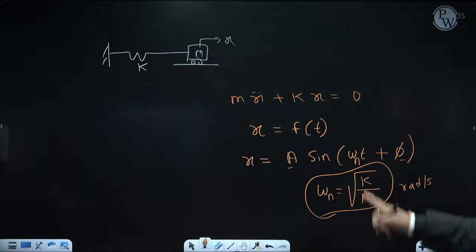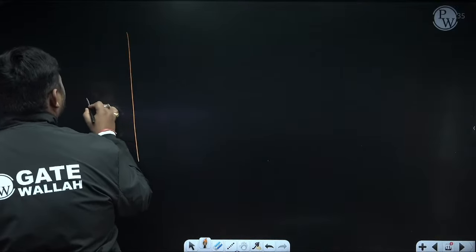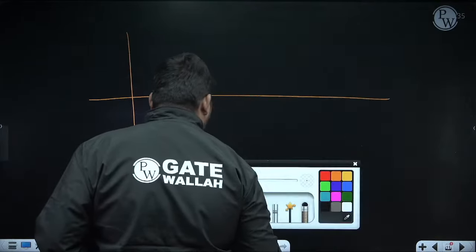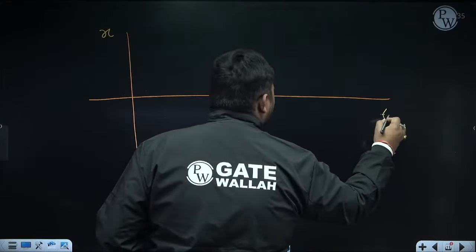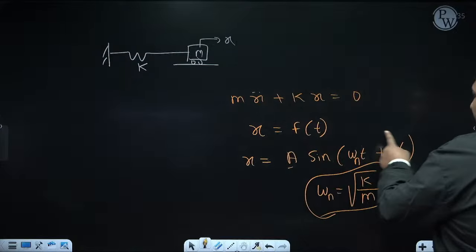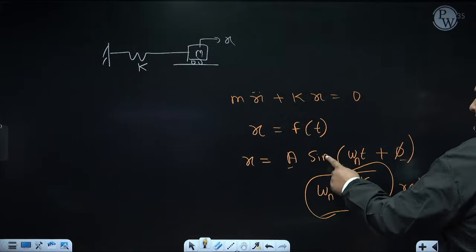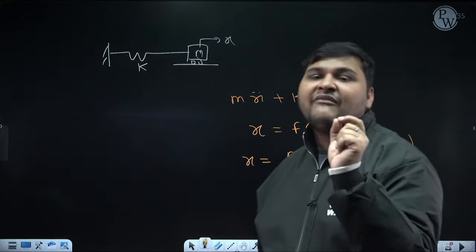If we draw the graph of this equation, the graph will be like this. It means in natural vibration the motion will always be like this. On the y-axis I am taking displacement x, and on the x-axis I am taking time. See, this is a periodic function. Periodic function means a sine is coming here, and we know the sine term always repeats after a 2 pi angle.